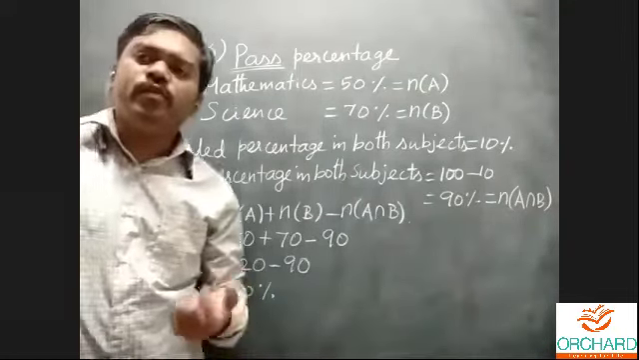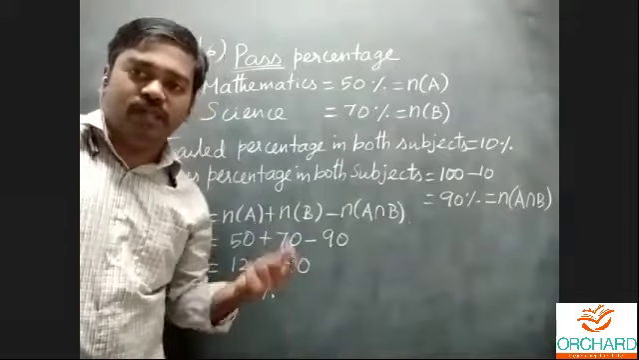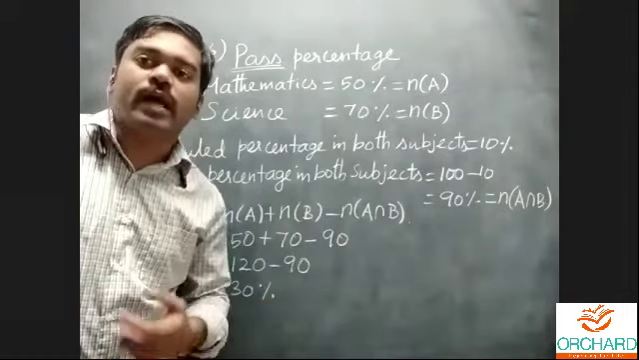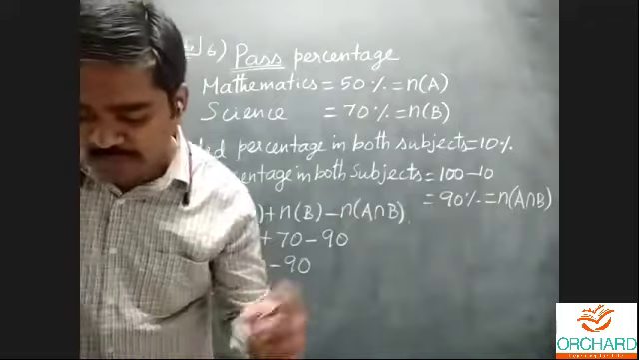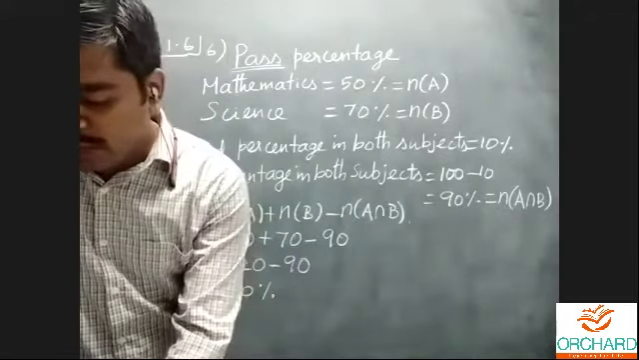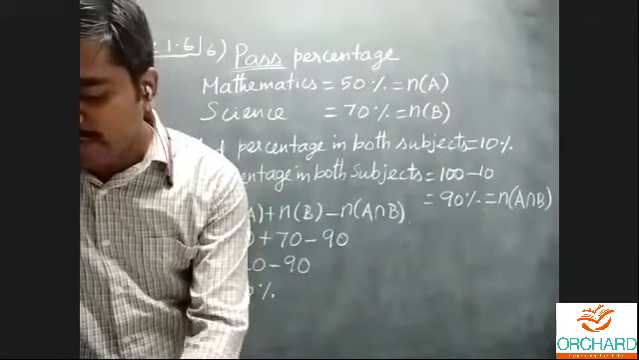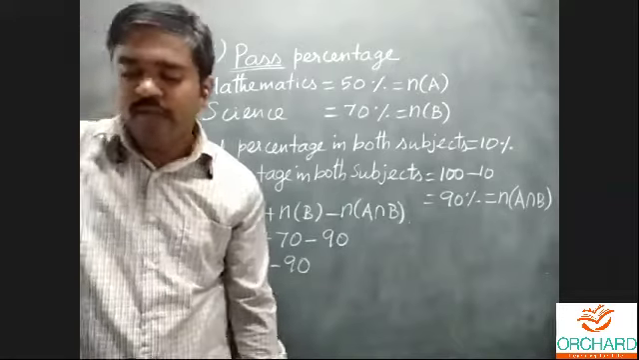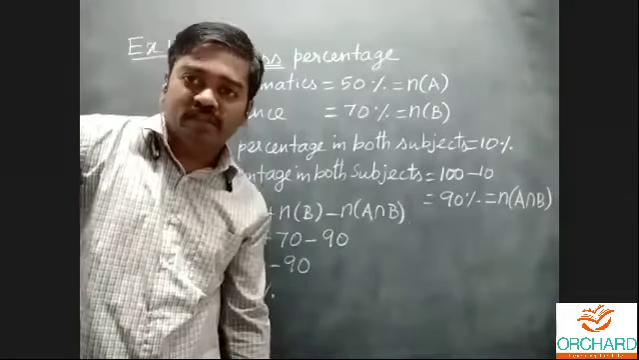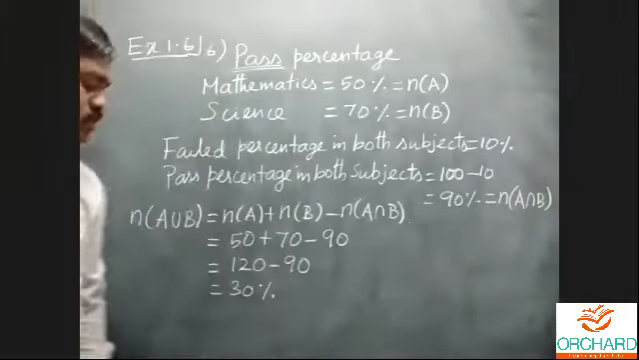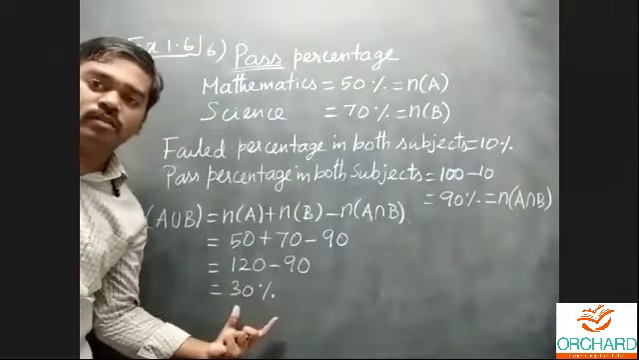What is the meaning of n of A union B? It is called at least one subject. 300 students passed in both the subjects. Find the total number of students who appeared in the examination. The 300 students is related with the 30%.